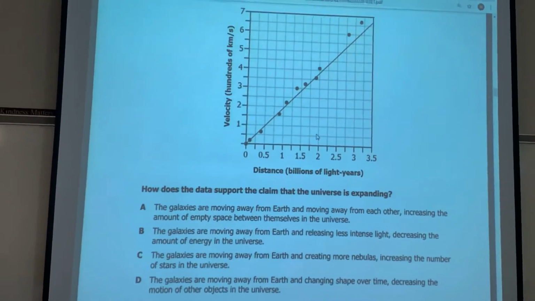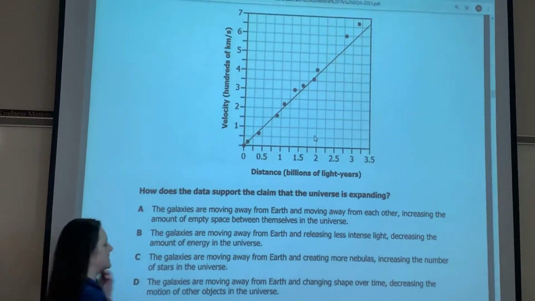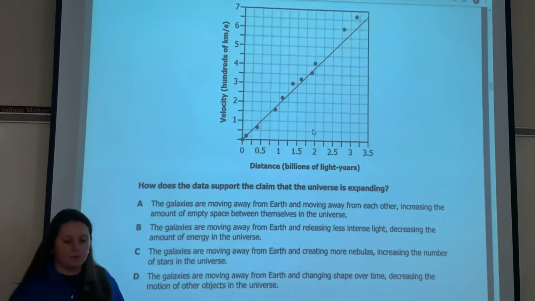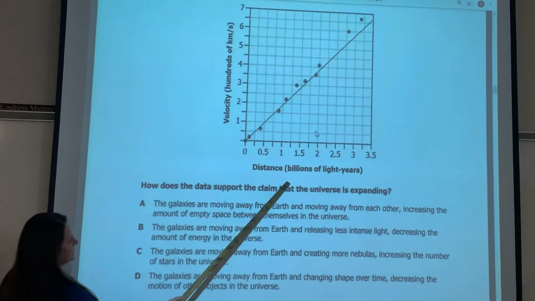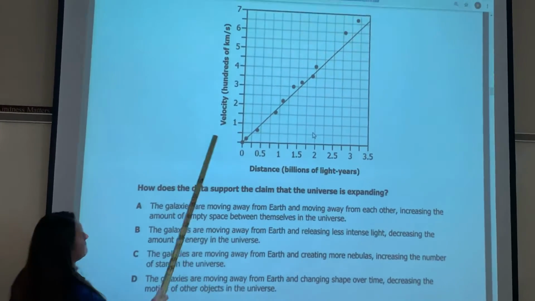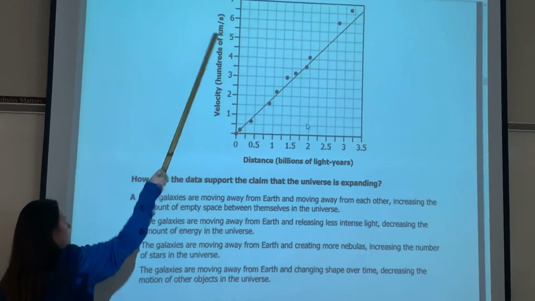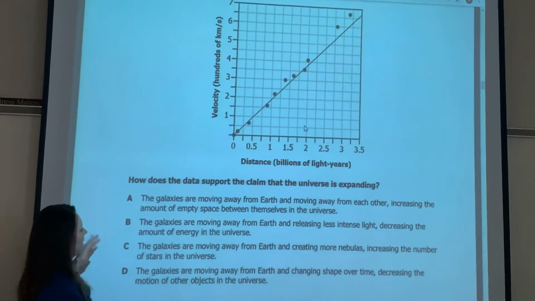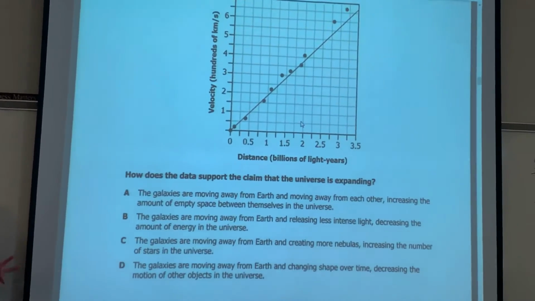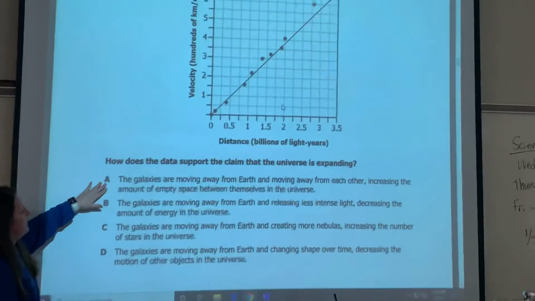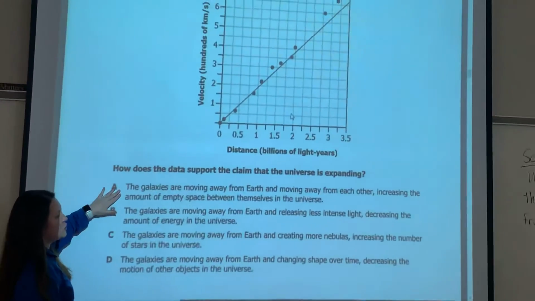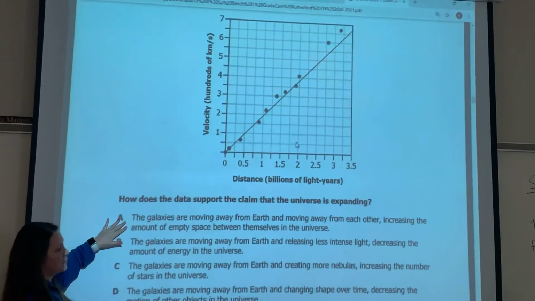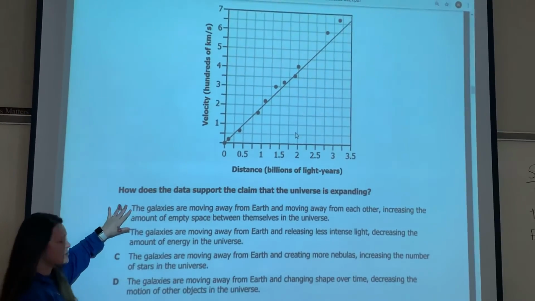How does the data support the claim that the universe is expanding? Well, in this one, you can do some elimination. This one is talking about the distance going this way, velocity going this direction. Velocity is your speed. So we're looking at, would it be A, the galaxies are moving away from the Earth and moving away from each other, increasing the amount of empty space between themselves. This sounds like a good answer.